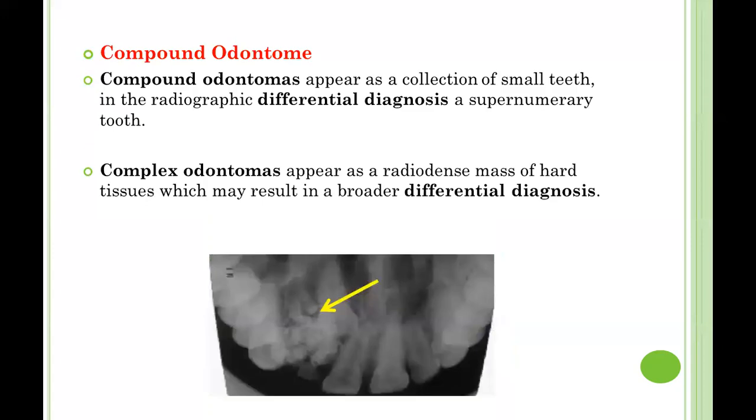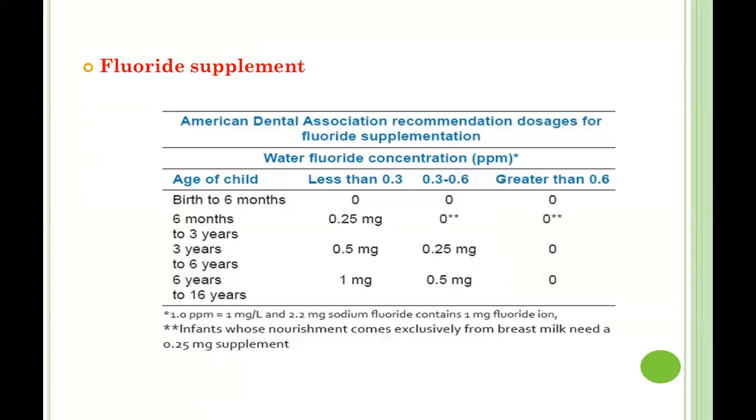So the next question was an image-based question in which an image of compound odontoma was given. The compound odontoma appears as a collection of small teeth in the radiograph. So the differential diagnosis represents supernumerary teeth, and the complex odontoma appears as a radiodense mass of hard tissue, and hence it has a broader differential diagnosis. Now moving to the next question.